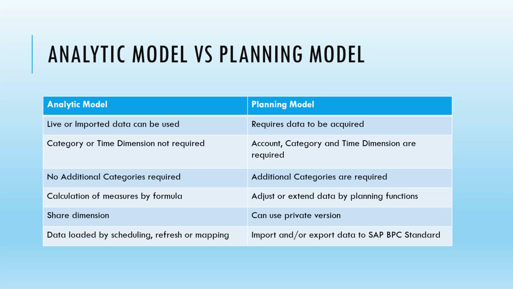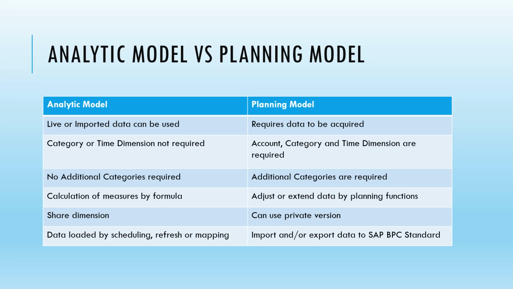What is the difference between the analytic model and the planning model? In this we can see the analytical model runs on live or imported data. The planning model requires data to be acquired. We cannot directly connect to the live database or data source in the planning model. Then in the analytic model, we do not need category or time dimensions. However, in the planning model, we do need account, category and time dimensions, because it all depends upon these categories when we say planning. No additional categories are required in the analytic model. Additional categories are required in the planning model.